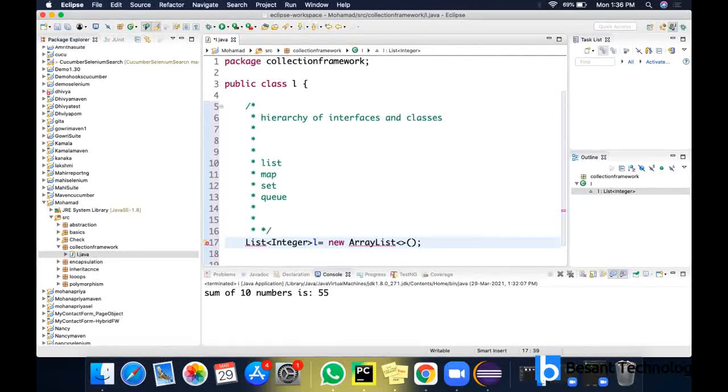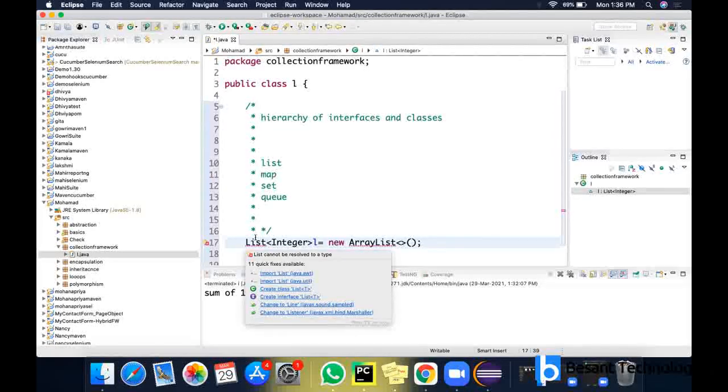This is the syntax. First, List is a keyword, then in brackets you have to mention the data type, that is the wrapper class, then the name of the list equal to new type of the list, then again that generic symbol, and then these brackets here. Is L a keyword for list? List L is integer. L is not a keyword. L is a user defined name.